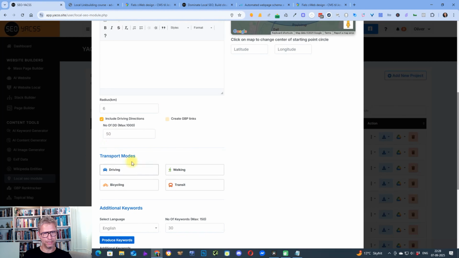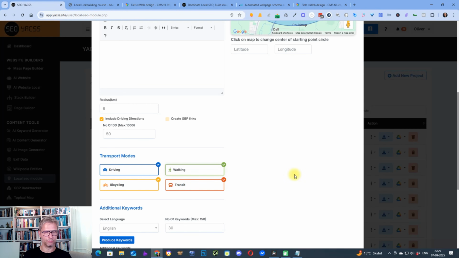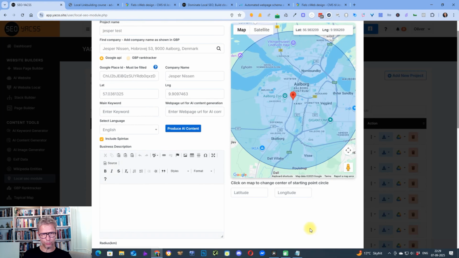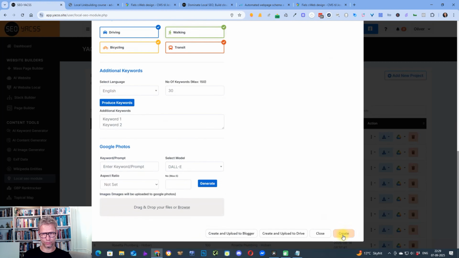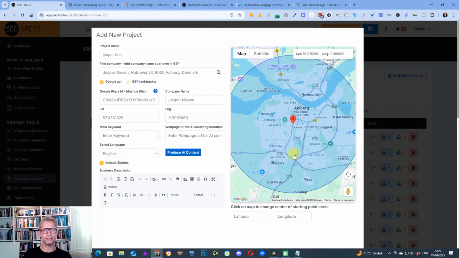So you can see here, I am saying that I want 50 driving directions. And then I can select if I want walking, driving, bicycling, or transit directions, and then it selects randomly. So what I'm doing is creating this project, clicking create down here, and then uploading this project to the Google Drive. What this means is that YACSS will create a set of 50 driving directions. Let me actually just show you.